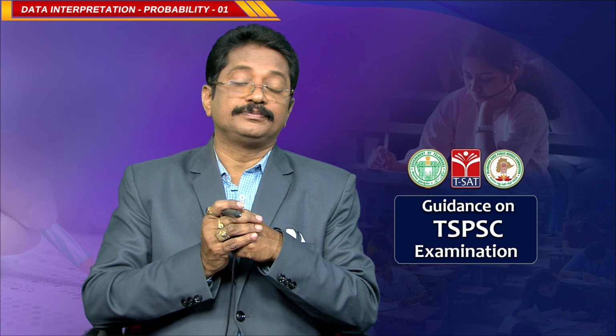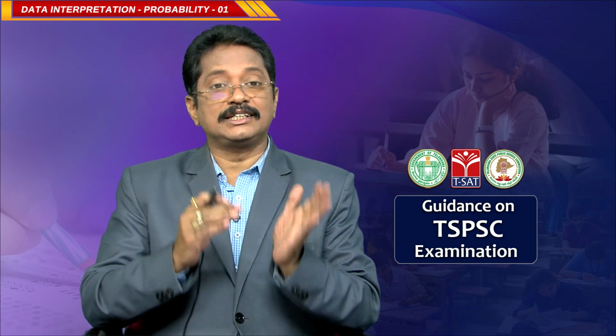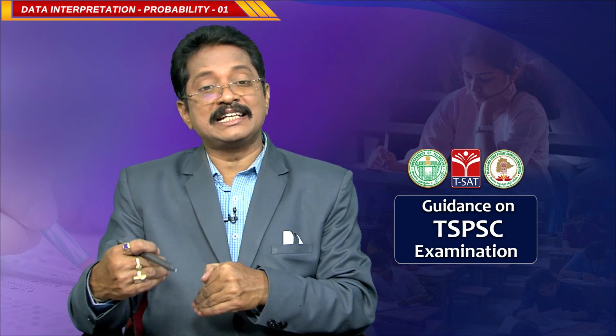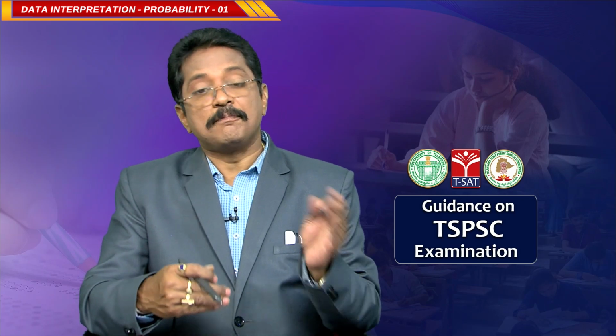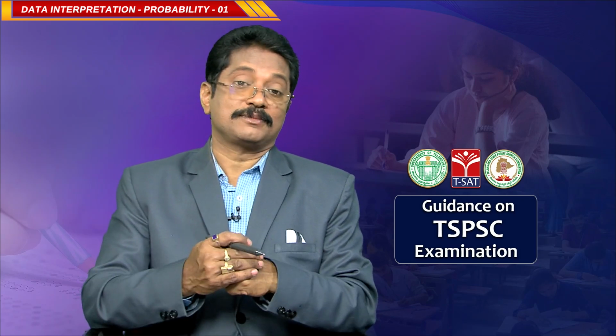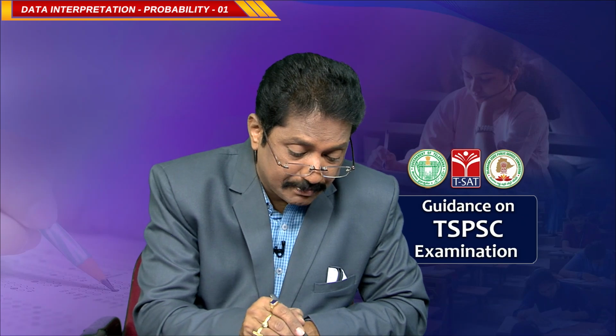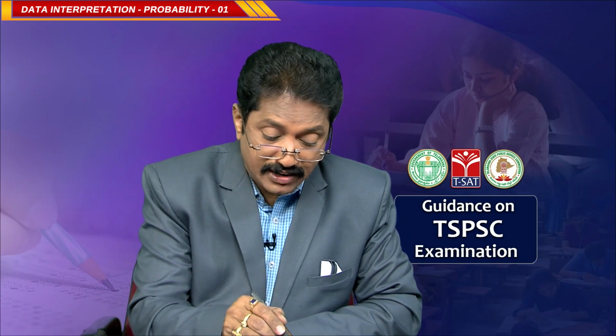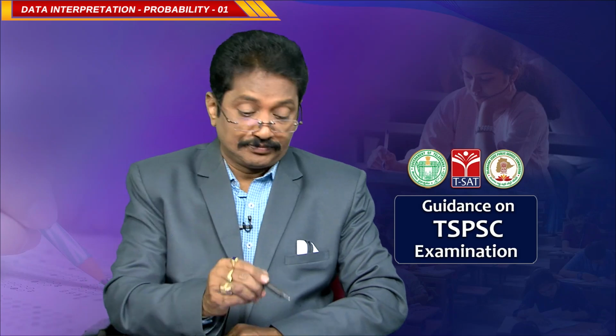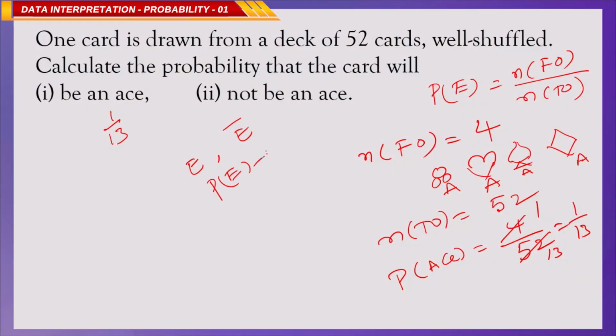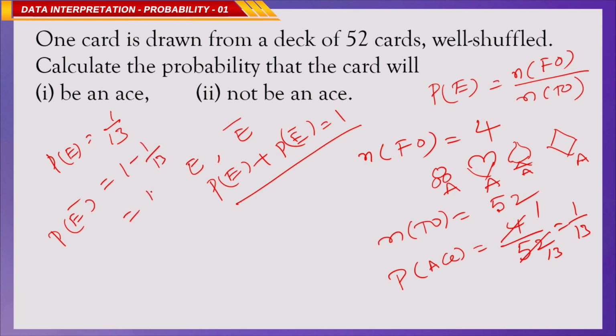Now, not to be an ace. Getting a card which is an ace is an event, then the complementary of this event will be not to be an ace. If the event is represented by E, its complementary is represented by E bar, then P of E plus P of E bar is 1. This is a very important relation. So, when P of E is equal to 1 by 13, then P of E bar is equal to 1 minus 1 by 13. Of course, it is 12 by 13.